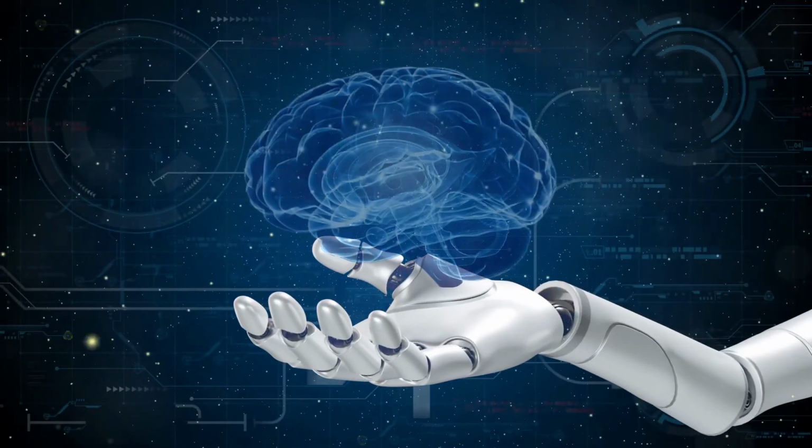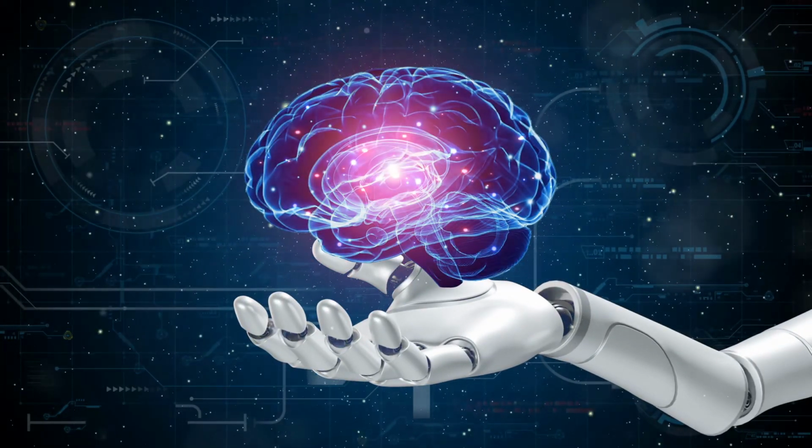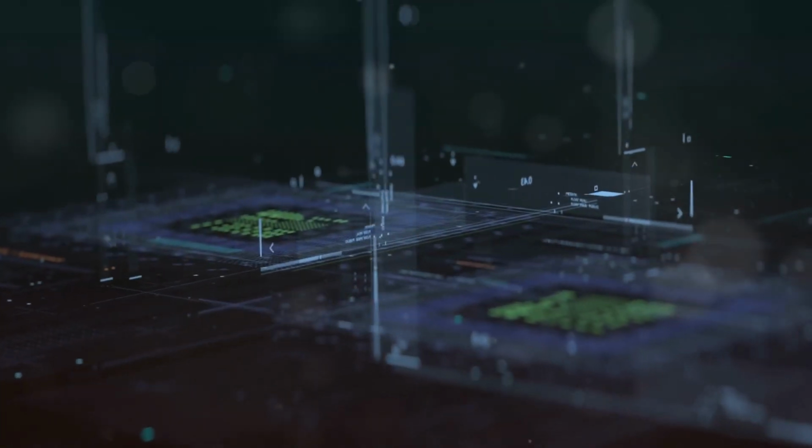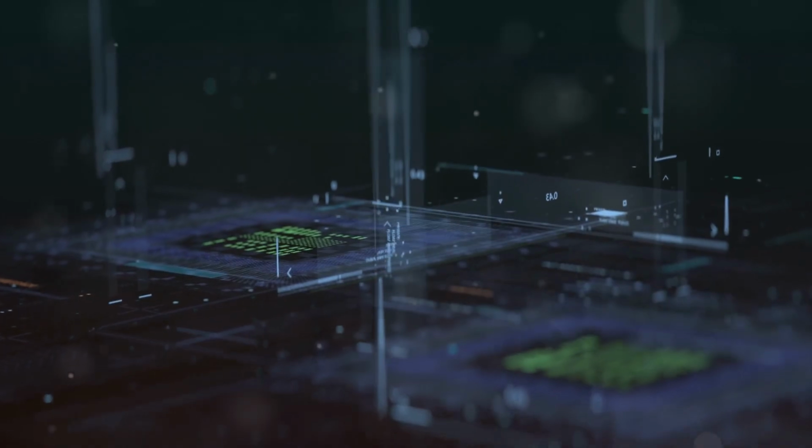So, what exactly is artificial superintelligence, or ASI? In simple terms, ASI refers to a level of intelligence that surpasses the brightest and most gifted human minds in every field, including scientific creativity, general wisdom, and social skills.